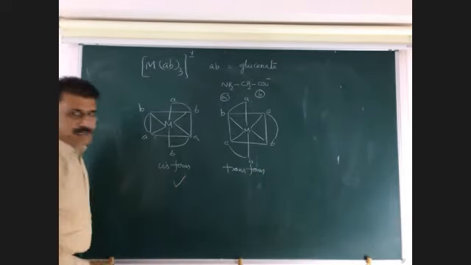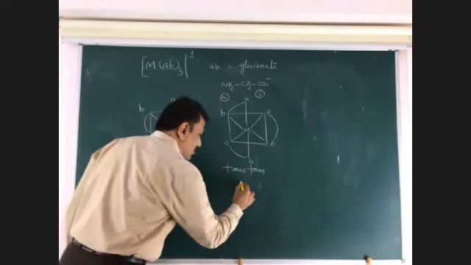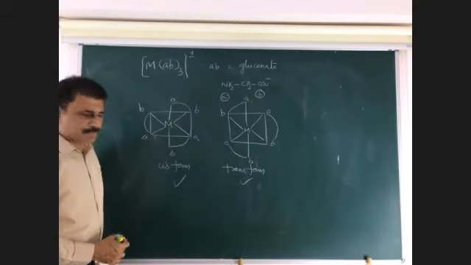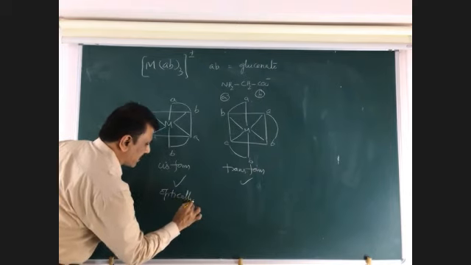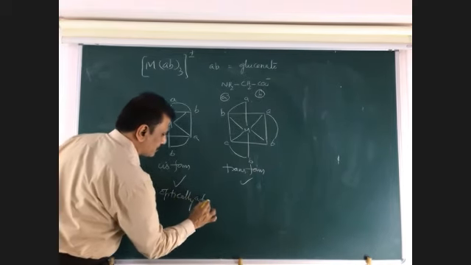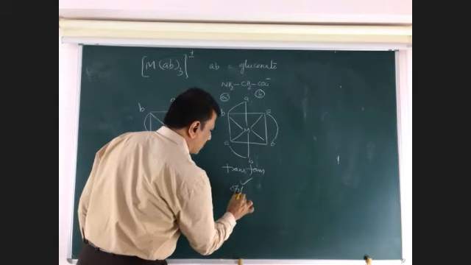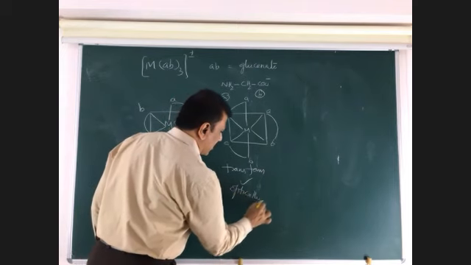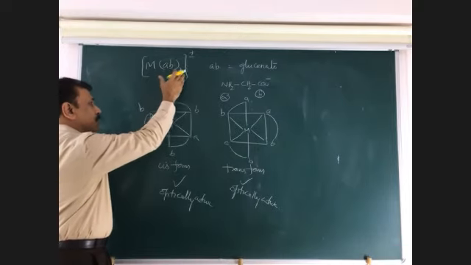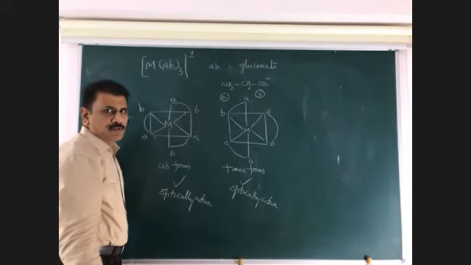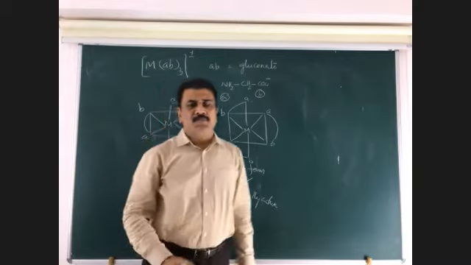This shows optical activity. This also shows optical activity. So this is optically active, and this is also optically active. So in this example, both cis and trans forms show optical isomers.